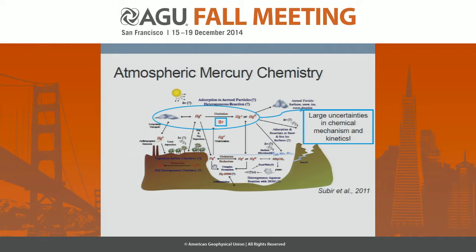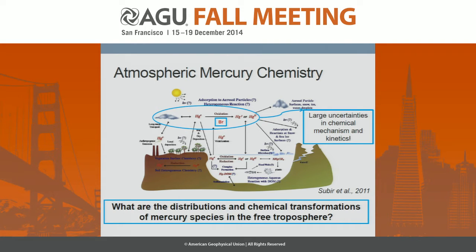Currently, there are only a handful of observations, either ground-based or airborne, of oxidized mercury in the free troposphere. But the presence of oxidized mercury in the free troposphere is very important for the global distribution of atmospheric mercury, as we know that air masses in the free troposphere can undergo long-range transport. So better constraining the sources and distribution of oxidized mercury in the free troposphere is very important to understanding the global mercury cycle as a whole.